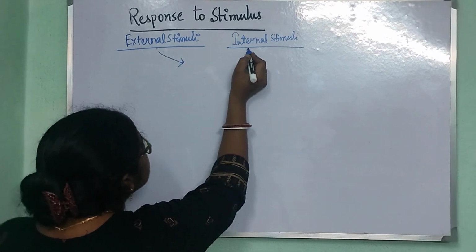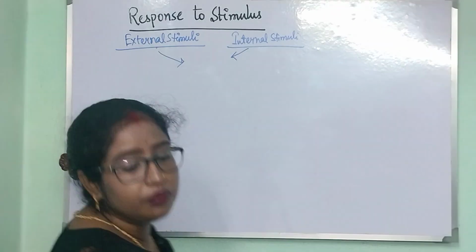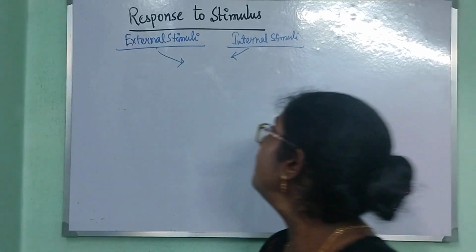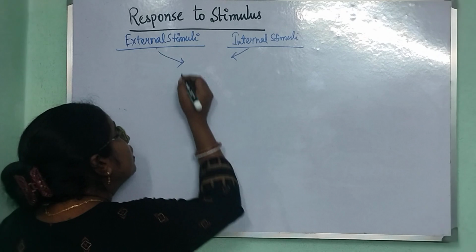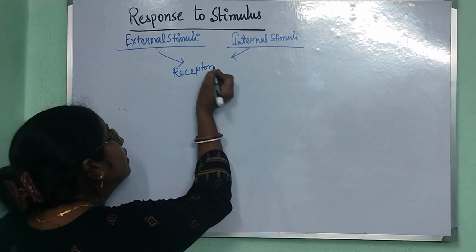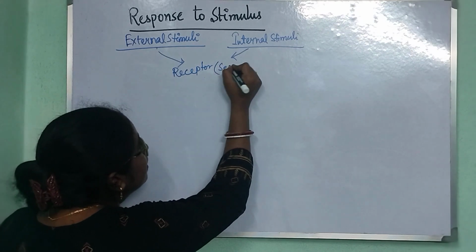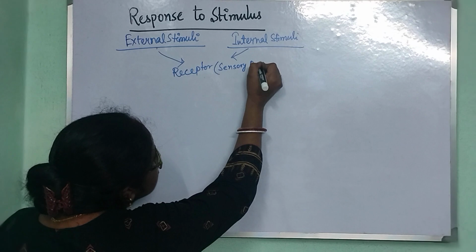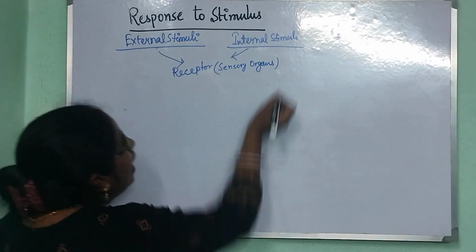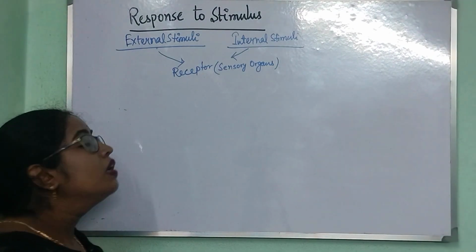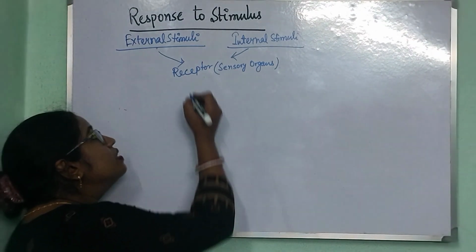Both these kinds of stimuli are received by different kinds of sense organs, or specifically the receptors that are present in different sensory organs. And after receiving both these kinds of stimuli by the receptors, the